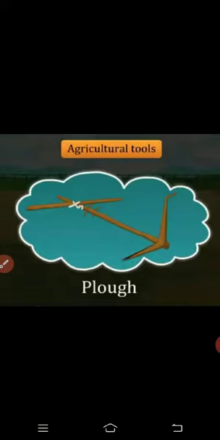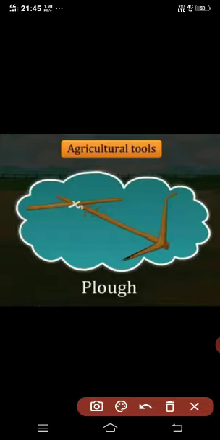It comprises a strong triangular iron strip called plowshare, and a long log of wood called plow shaft. There is a handle at one end of the shaft and the other end is attached to a beam that is placed on the bull's neck.